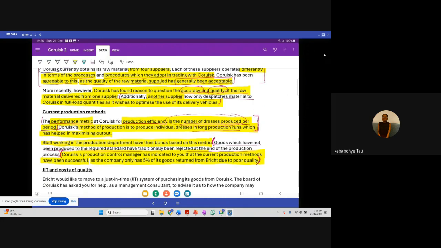It's the last line, that the company has confirmed they have 5% of the goods returned due to poor quality.